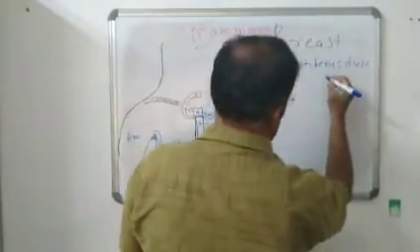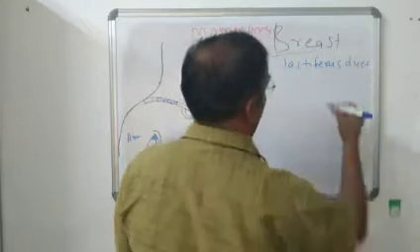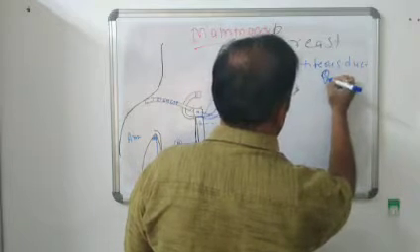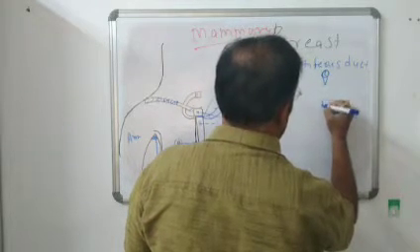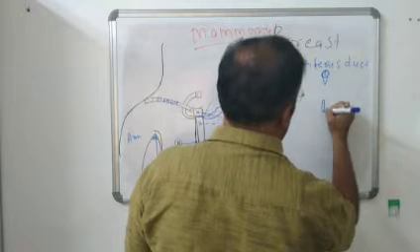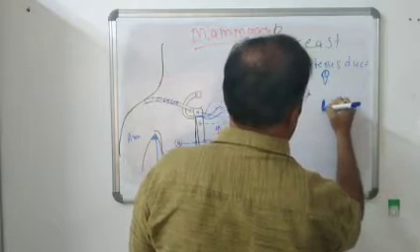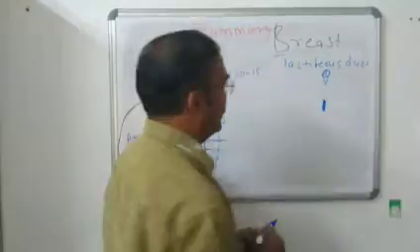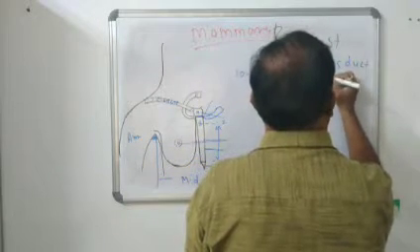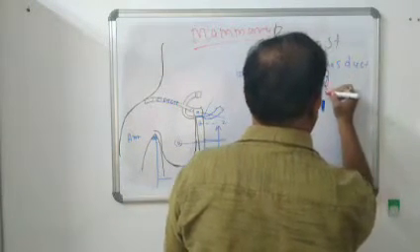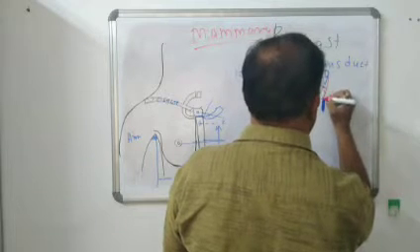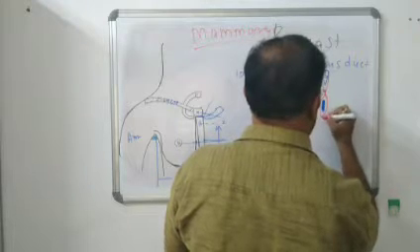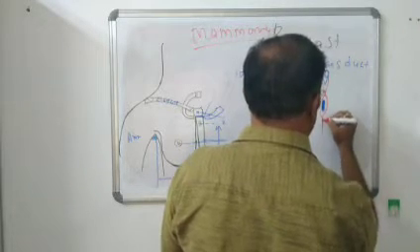Now see, suppose we take the TS, the transverse section, of our pectoral region. This is the clavicle. Now this is the subclavius muscle, and here there is the pectoralis minor muscle. This is the clavipectoral fascia, which encloses the subclavius muscle. Then it descends downwards, encloses the pectoralis minor muscle like this, and later on forms the suspensory ligament.